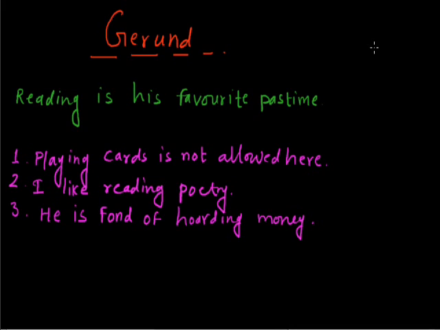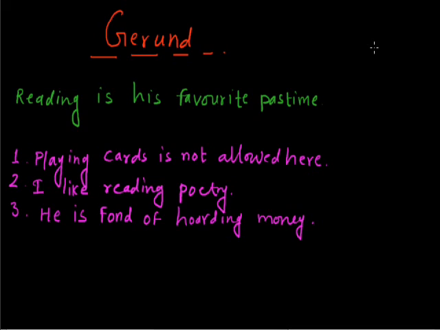In the first sentence, playing cards is not allowed here. The verb play, which ends in ing, has been used as the subject of the verb. Okay, so it here does the work of a noun. And in the second sentence, I like reading poetry. The verb read, which ends in ing, does the work of a noun and it is used as the object of the sentence. In the third sentence also, the verb hoarding is governed by a preposition, but like a verb it also takes an object.